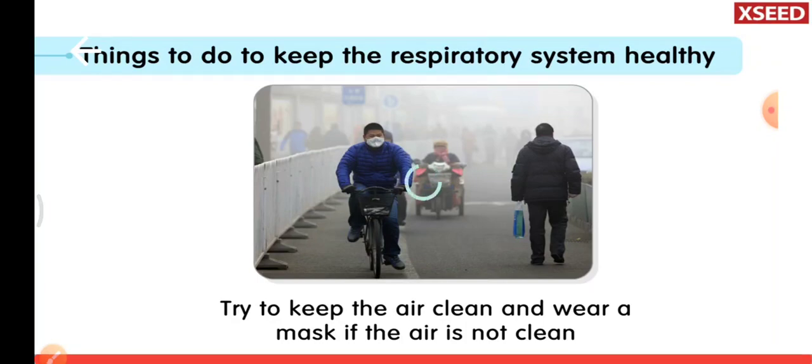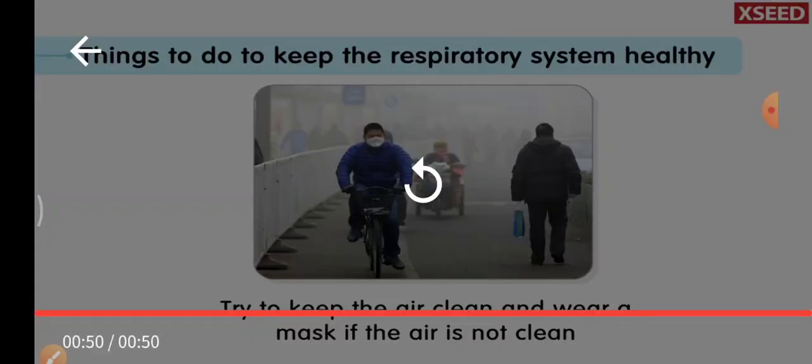So we learnt a lot about how to keep ourselves healthy, how to keep our respiratory system healthy. What should we do to keep our respiratory system healthy? We should take healthy food. We should take proper amount of rest. We should exercise every day. We should breathe clean air. And if we find any person with infectious disease, we have to avoid contact with the person or we have to wear a mask.